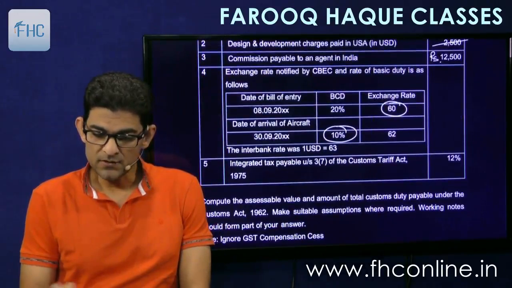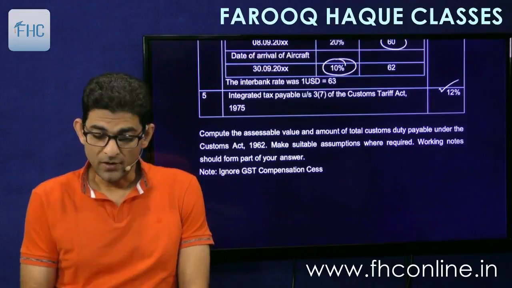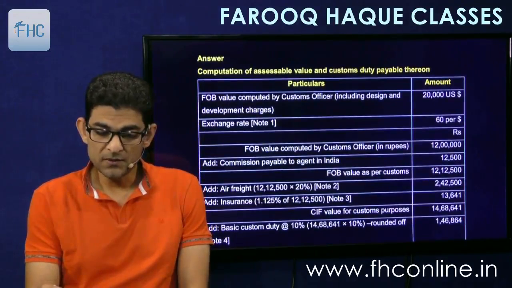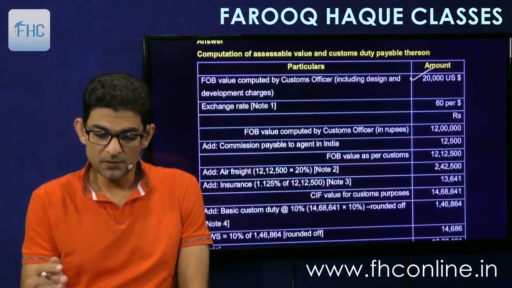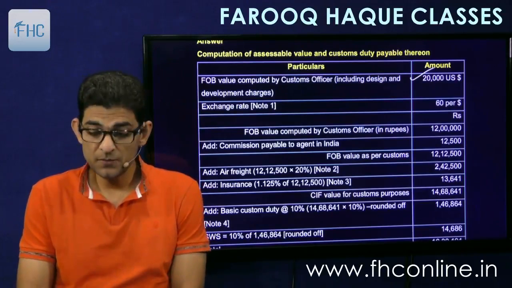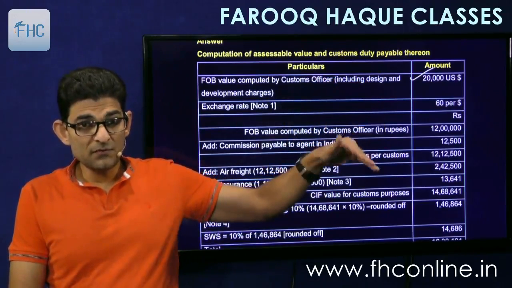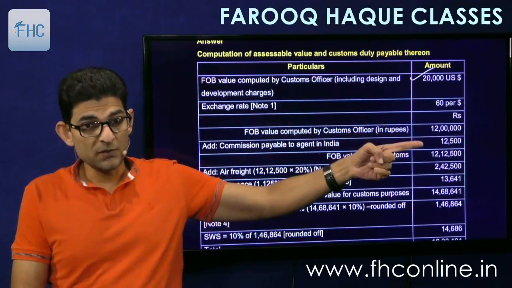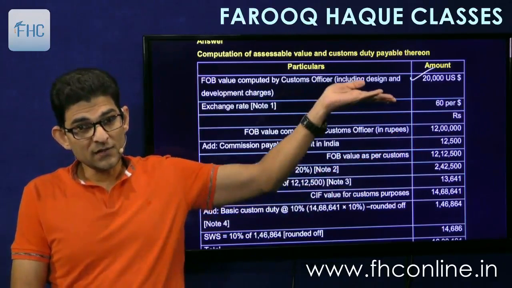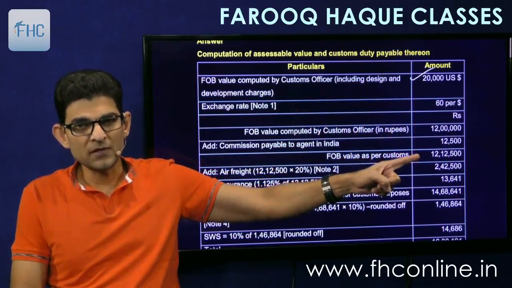Then integrated tax at 12% is there. Compute the total value and tax payable. Very simple. So FOB value as determined by the customs officer, multiply by the exchange rate, so you will get the FOB value. Then add commission that was paid separately, as it is in rupees. Again see, we have converted this into rupees and then we are adding commission because this is given in rupees. Or else, what you could have done, you convert this into dollars, add it here, get the total and then convert it into rupees. Ultimately you will get the same figure.